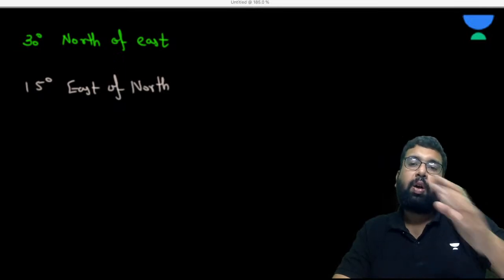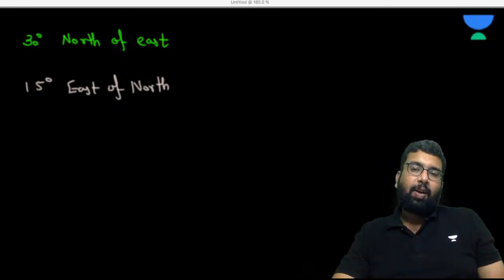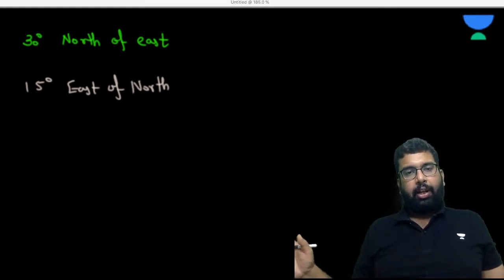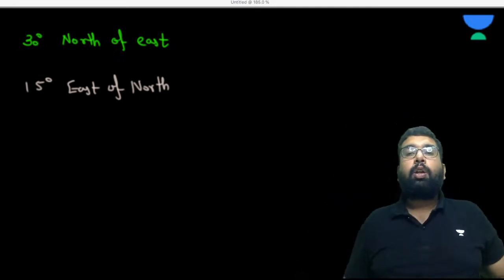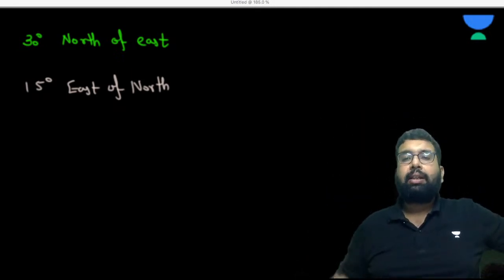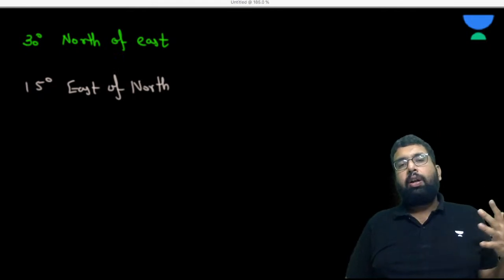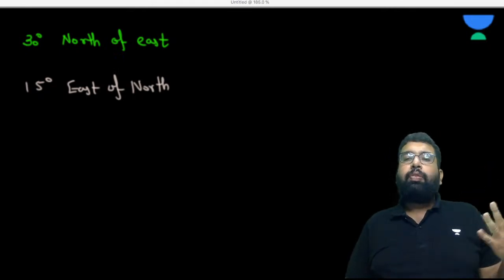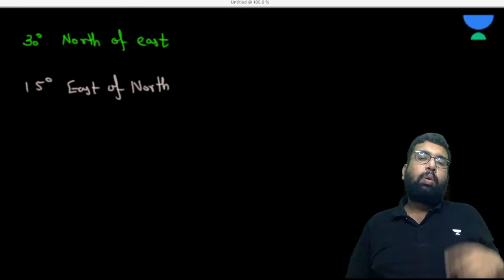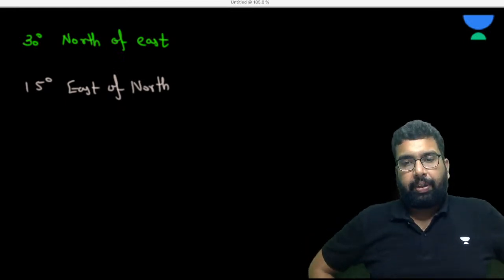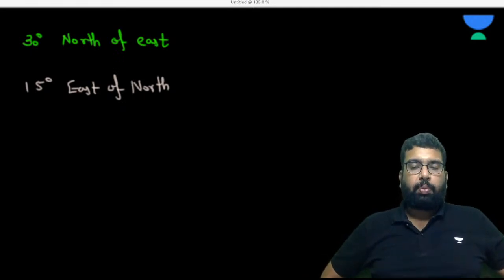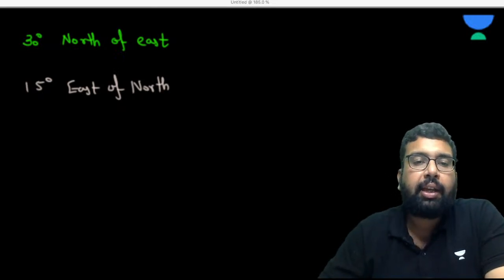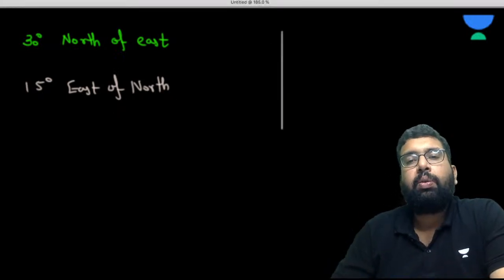So, north, east, south, west, these we are okay with. If northeast, then we are okay with that. Exactly. If it is written northeast, no angle is mentioned, so that means it is exactly in between. This thing we got. Now, if we are asked about these directions, then what are we supposed to do? So, in this case, what is going to be the case?